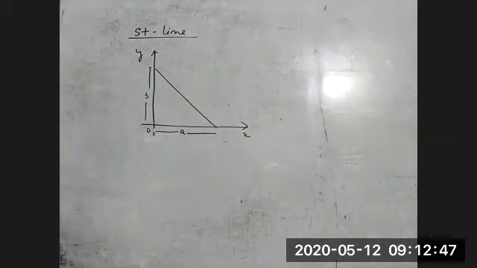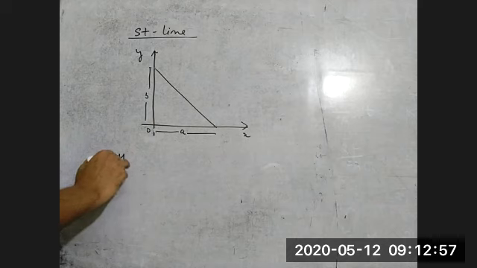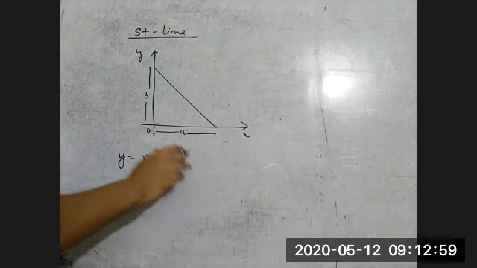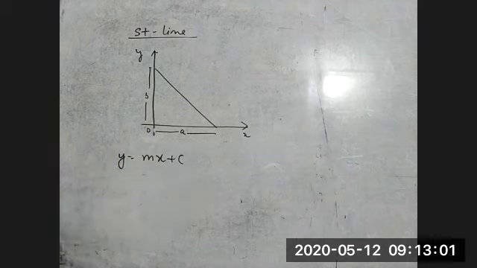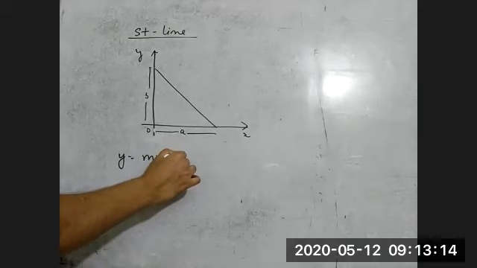Okay, so I'm still saying the same thing. You have to remember only one standard form, and then you have to plot the graph. The standard form is y is equal to mx plus c. You know that. From the graph, we can identify the value of c. Can you tell me what is the value of c? B, of course. The y-intercept. So this is B.